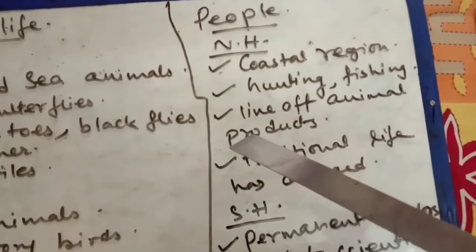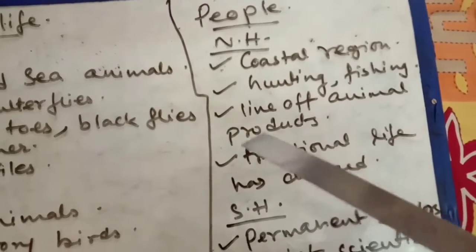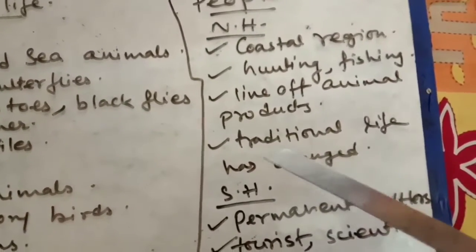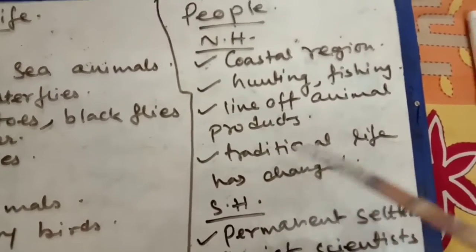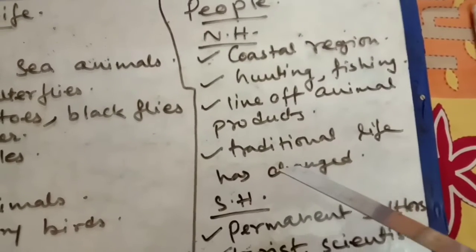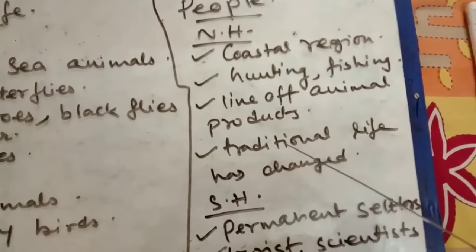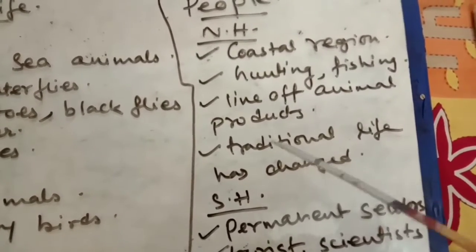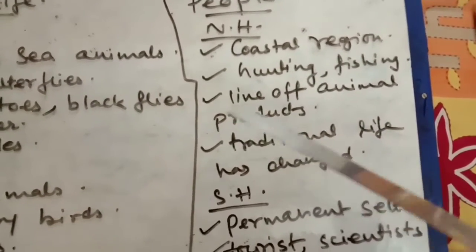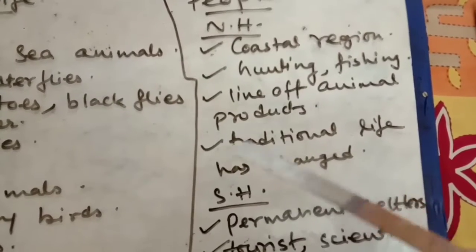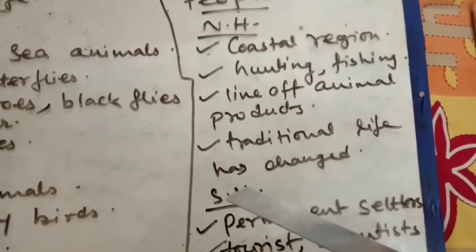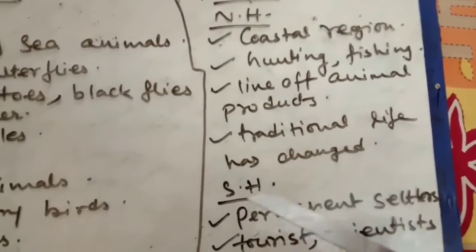Only the people of these places live off animal products. Nowadays traditional life has also changed, because of new inventions and new kinds of things the traditional people get to know and are attached to, so their traditional life has changed.